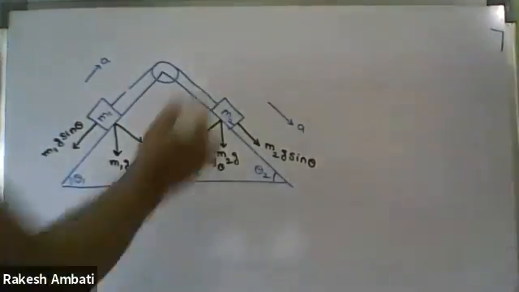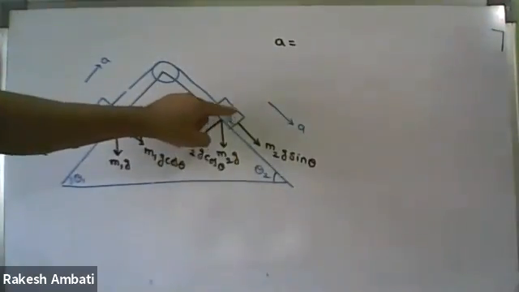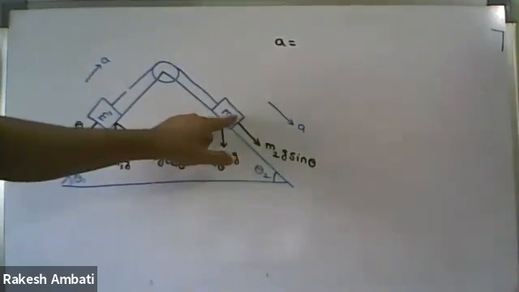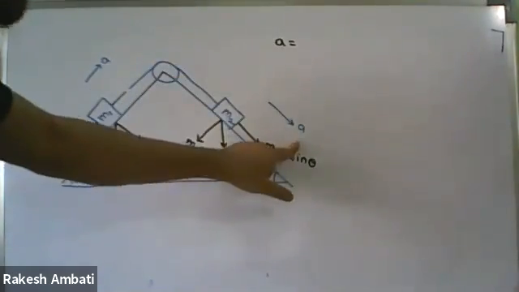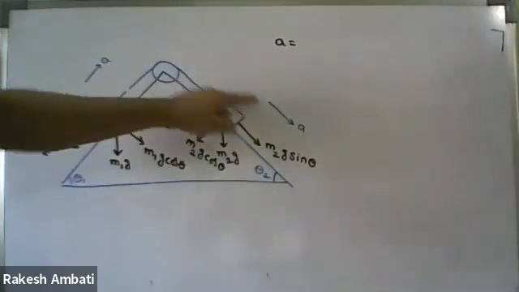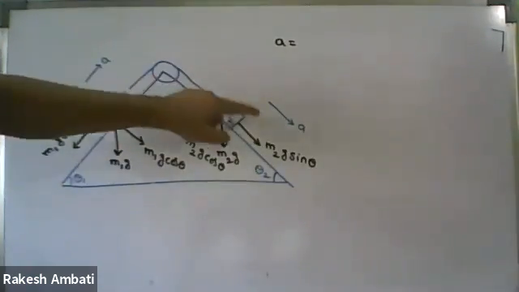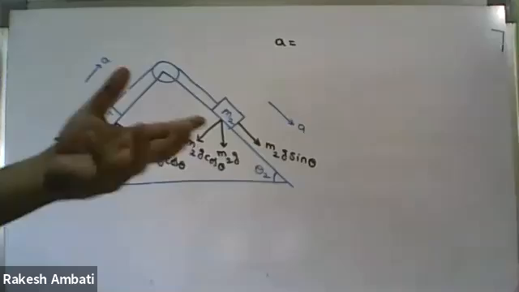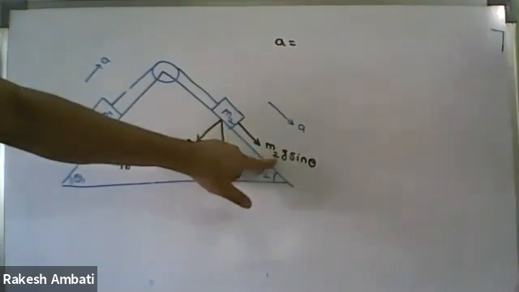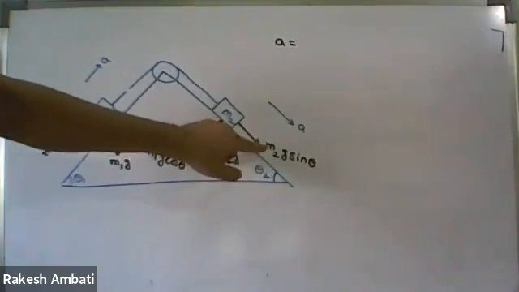Now, to guess the acceleration: the motion of block M2 is along the inclined plane, and the motion of block M1 is also along the inclined plane. So along the inclined plane, we have to consider the weight components. Do we have to consider M2g sin theta? Yes, with a positive sign.